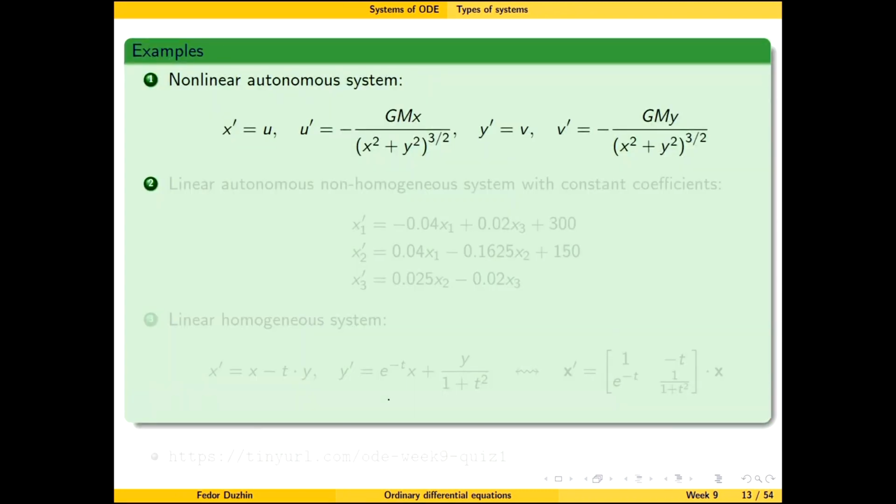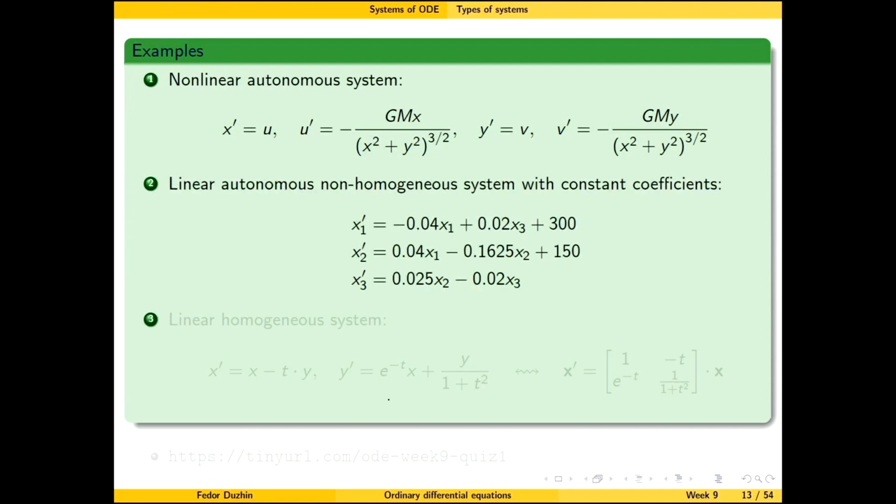So here are our examples. A nonlinear autonomous system: it is nonlinear, it is autonomous because the t does not appear there, and it has 4 equations. So our first example with tanks was a linear autonomous non-homogeneous system with constant coefficients. So here the free term plus b is also constant, but it may not be so, generally speaking. So here is a linear homogeneous system, right, because we can rewrite it in this form. But here the coefficients are non-constant, and there is no term plus g of t, which makes it homogeneous.